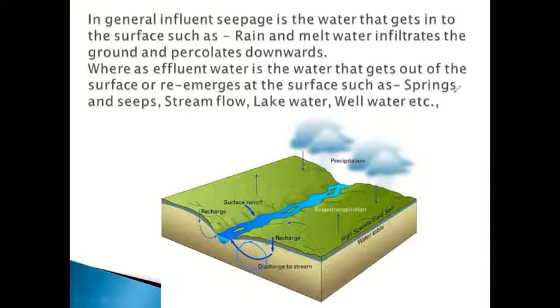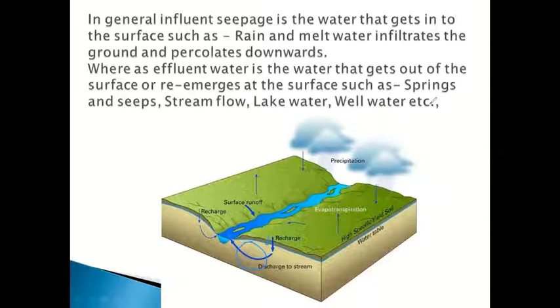Springs we'll discuss in detail later. And seeps, stream flows, lake water, well waters. You can see this in wells or lakes. So this is the reason of effluent.